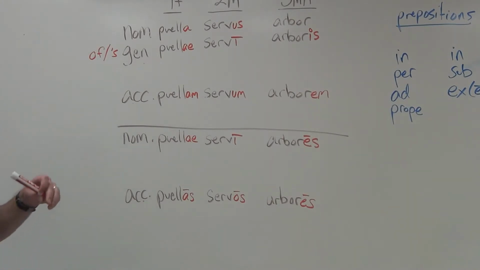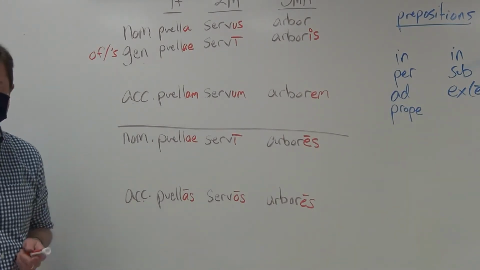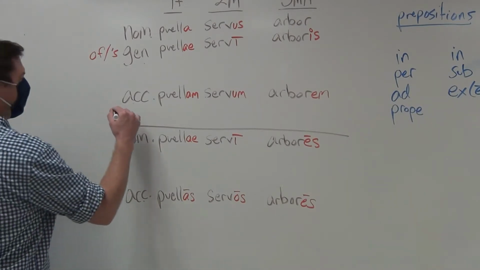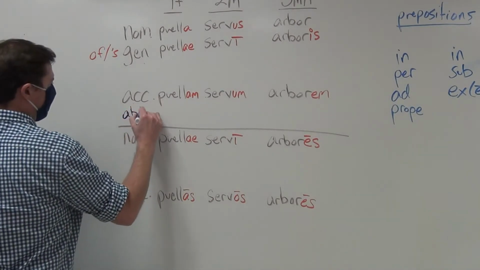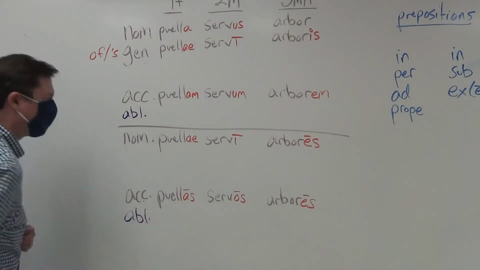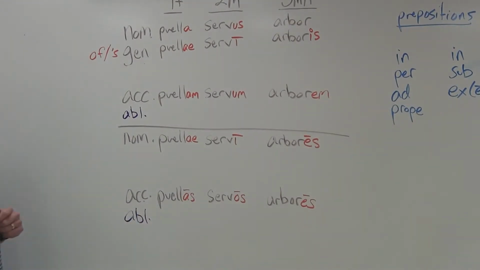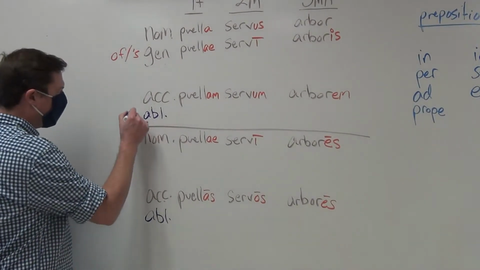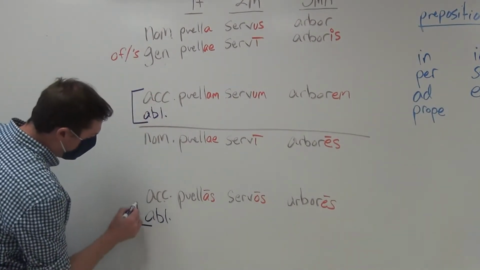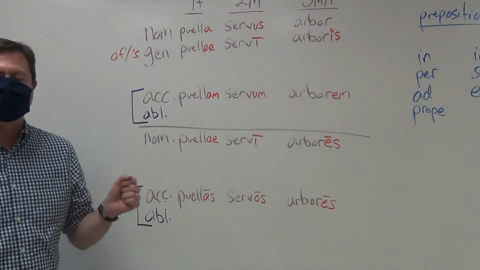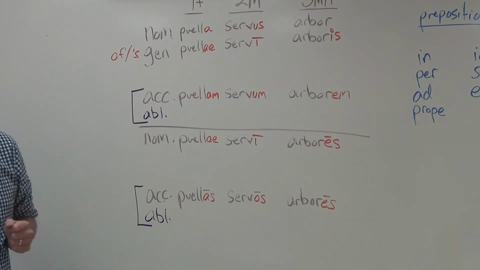Now, there is a new case that we need to learn, and this new case is known as the ablative. We are also going to be adding another case called the dative, but the ablative is most important for this chapter and this time because it is the accusative and the ablative case that all objects of prepositions are going to have.